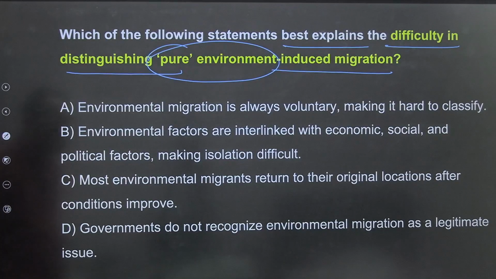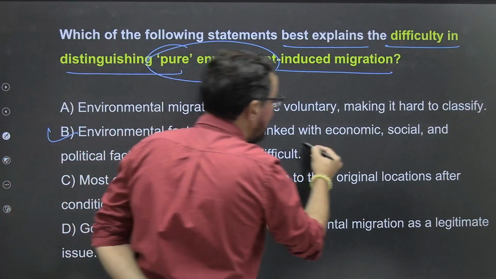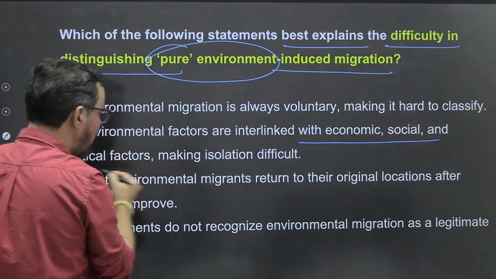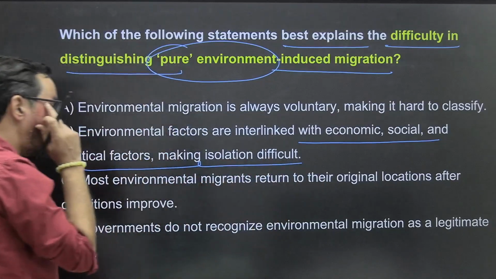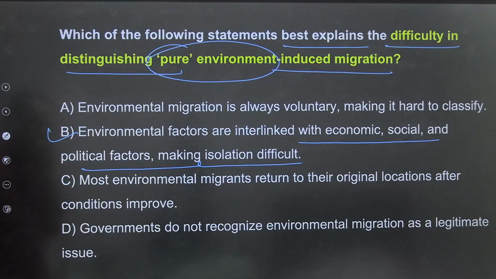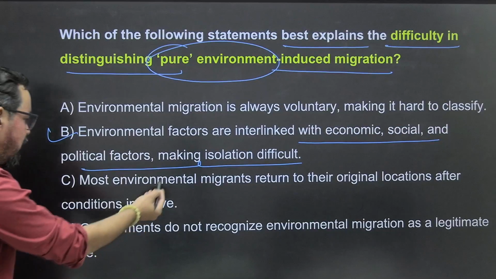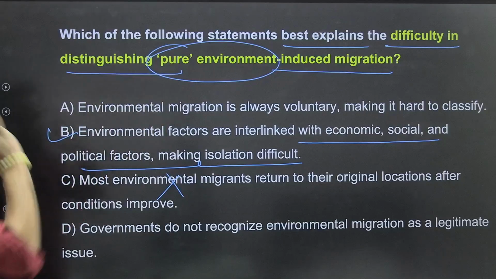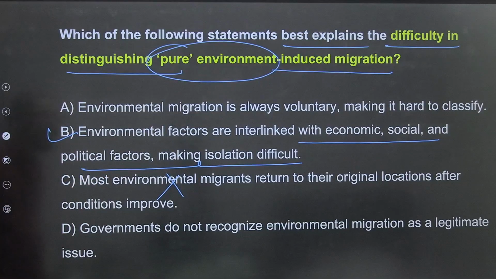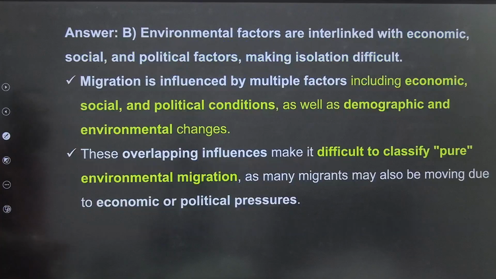No. Environmental factors are interlinked with economic, social, and political factors, making isolation difficult. Yes, it can be. Most environmental migrants return to origin locations if conditions improve. That is not necessarily so, okay? They get settled in those particular areas itself. Government does not recognize? Government recognizes. So option B will be the right answer.